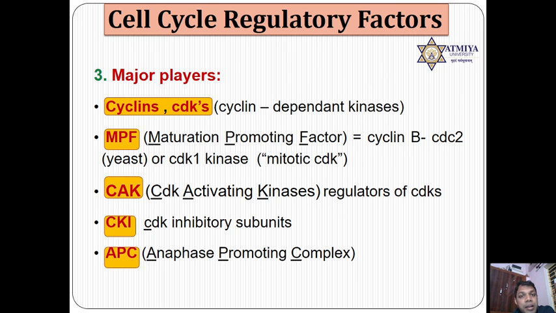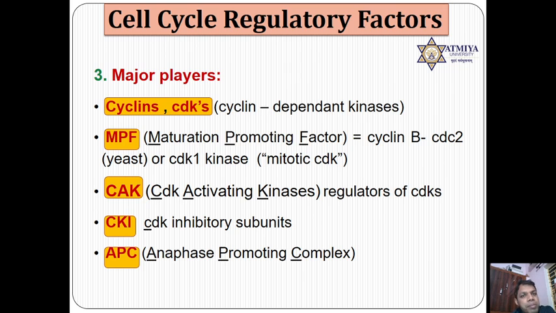So some scientists refer to CDC too because they worked initially on yeast, whereas in mammals we say CDK. Both have the same sense. Since the initial experiment was related to CDC only, when CDC and cyclin were first observed, this was named maturation promoting factor.